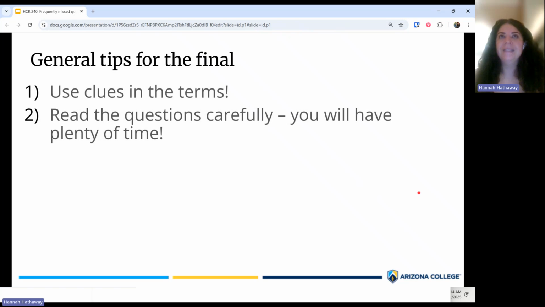What I mean by that is, for example, sometimes I might see questions where it will say an increase in something or a decrease in something. Make sure you're reading that question really carefully so you're noticing if it says increase or decrease. Because I notice sometimes students might get hung up on whatever the something is. So, for example, going back to diabetes mellitus, like an increase in blood glucose.